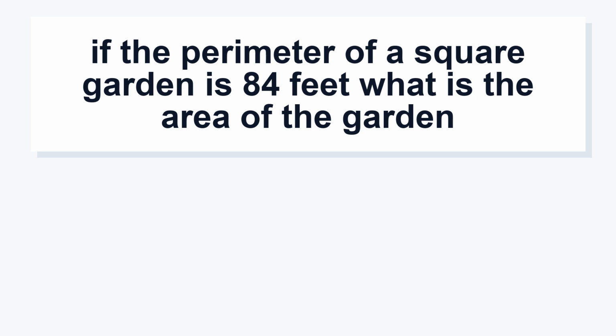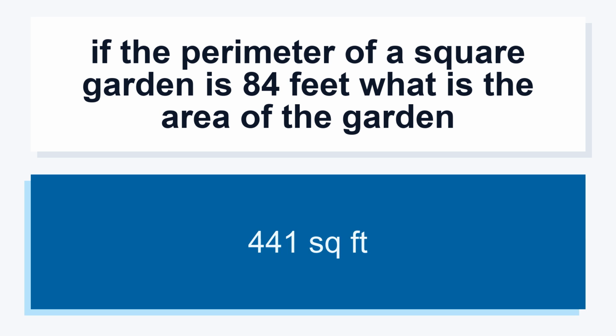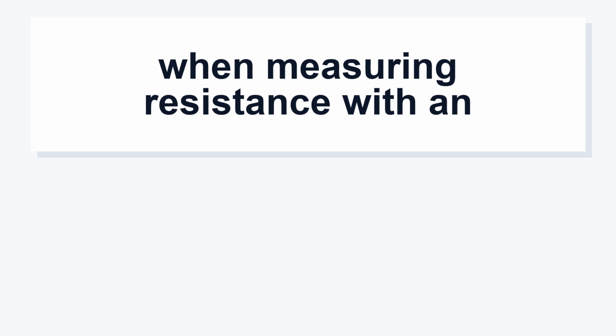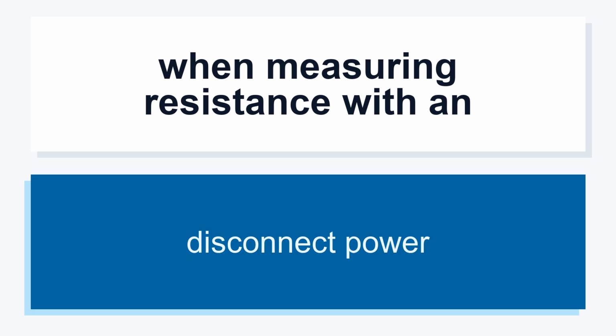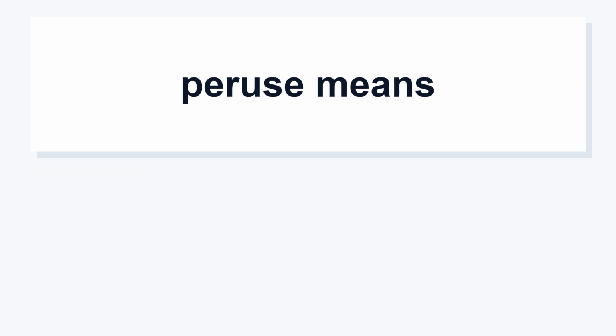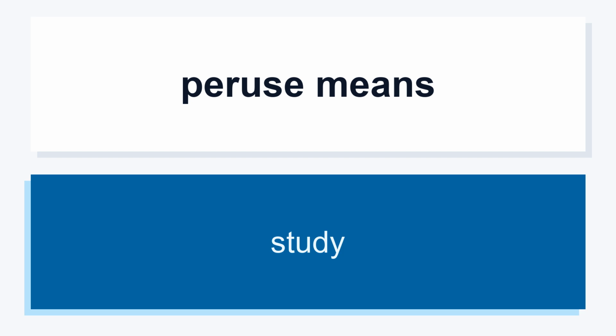If the perimeter of a square garden is 84 feet, what is the area of the garden? 441 square feet. When measuring resistance with an ohmmeter, disconnect power. Peruse means study.